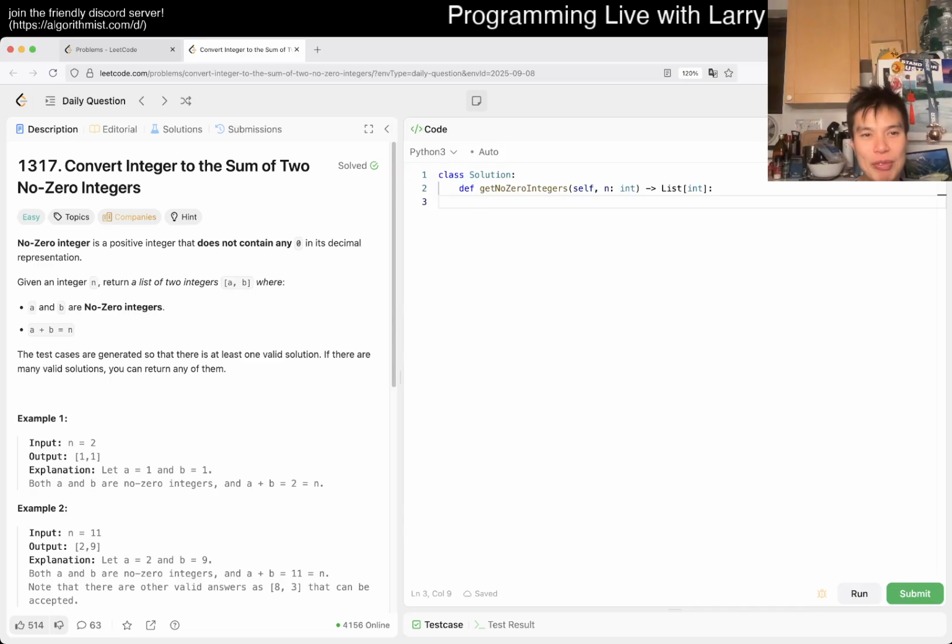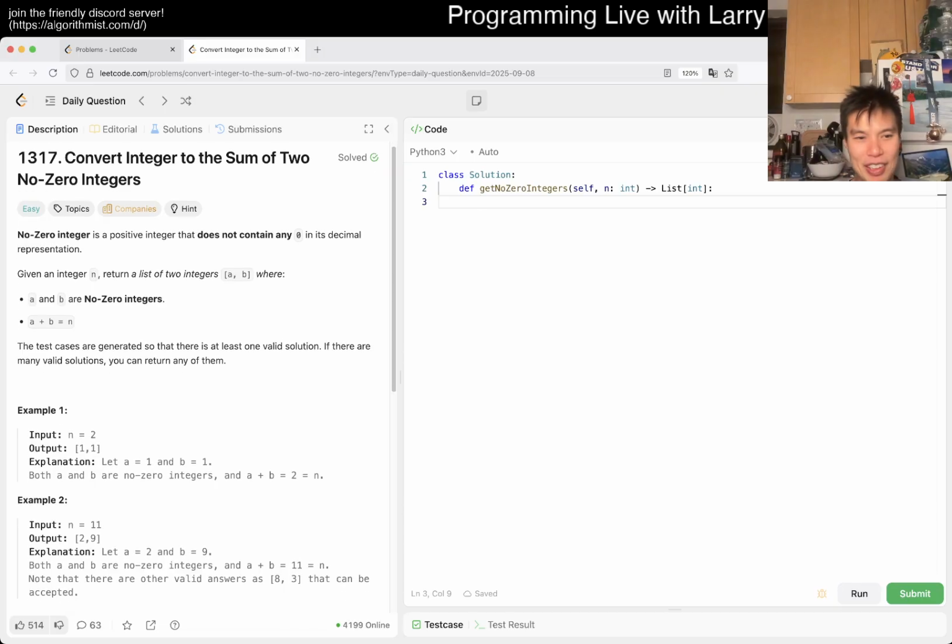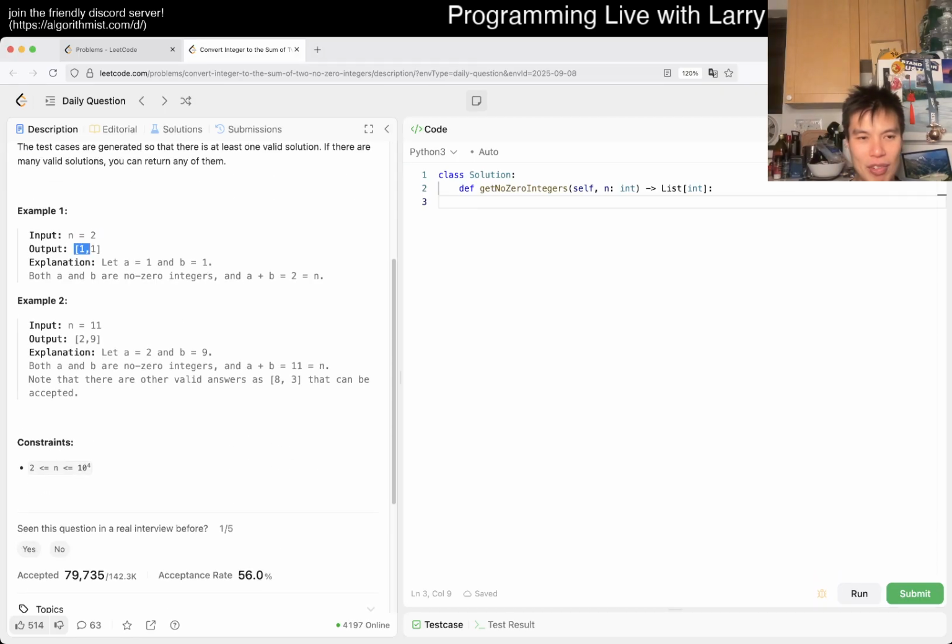Okay, 1317: Convert Integer to the Sum of Two No-Zero Integers. A no-zero integer is a positive integer that does not contain any zero in its decimal representation. Given an integer n, return a list of two integers a and b where a and b are no-zero integers, and a plus b equals n. No-zero is barely English. Non-zero, anyway. Let's see an example: 11 is 2 and 9. Okay, and this can go up to 10,000.